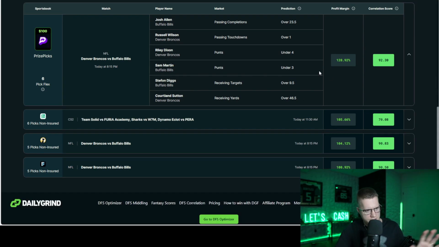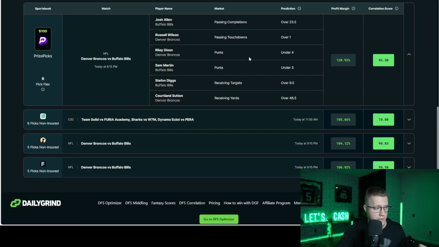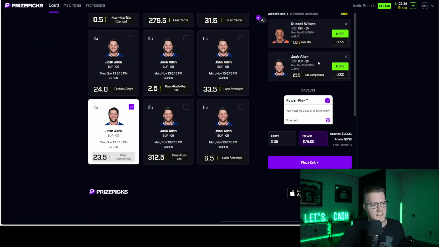So now let's take the slip recommended on the tool, head back over here, and walk through this slip that it's recommending together to make sure it actually is profitable, right? Josh Allen over 23.5 passing completions. We're going to go ahead and throw in Josh Allen here, over passing completions. We talked about this earlier in the video, but with two opposing quarterbacks, the overs are positively correlated, just like the unders. But as you guys can see here, regardless of the type of combos that I'm putting in for these quarterbacks, the payouts are not altered.